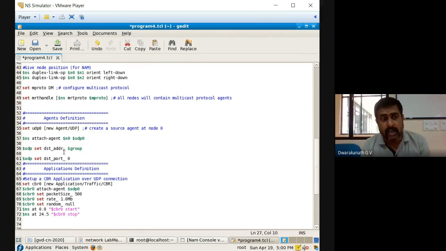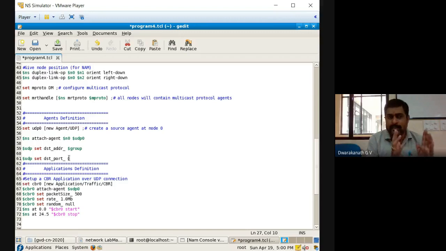So that intimation should be given to UDP, the transport protocol. It must know it is not a single destination. The process will start with multiple destinations. Because of that, the reserved variable dst_addr should be set to the group of nodes. Next, set the port. Let it be the default port, 0. You are going to set it as 0 only. This change you have to do always.